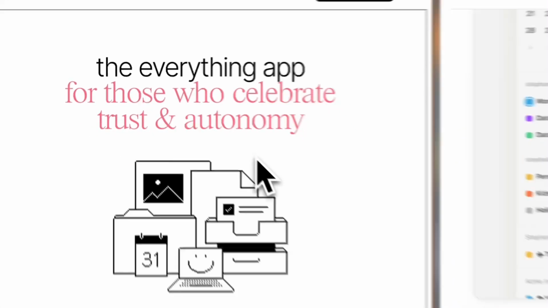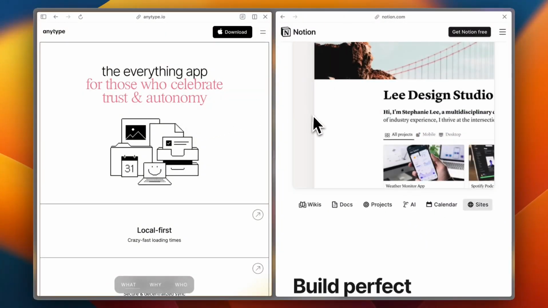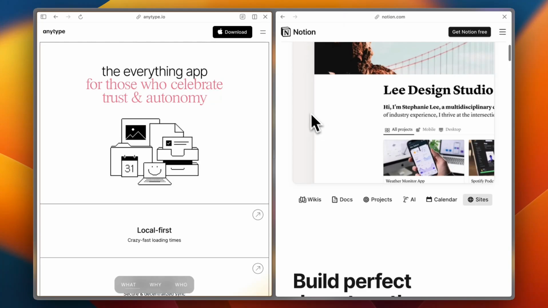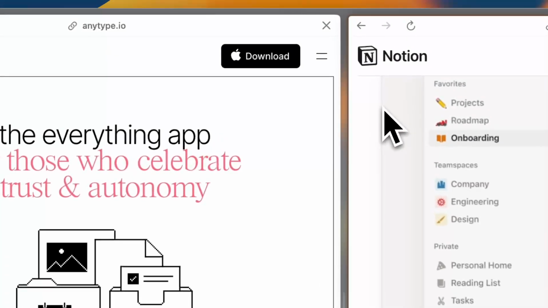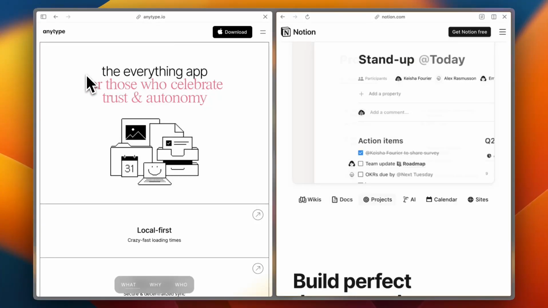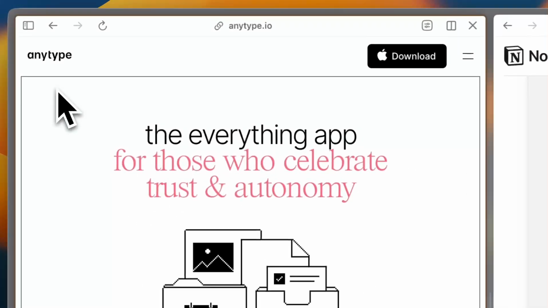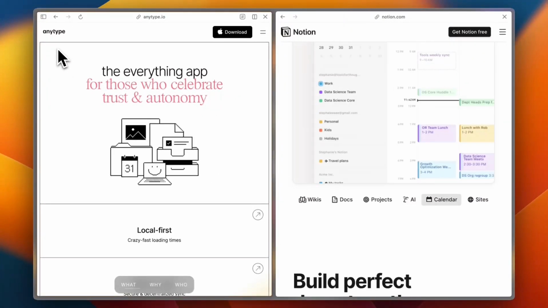So what's the verdict? If you want a sleek, collaborative, all-in-one powerhouse, go with Notion. If you value data privacy, offline access, and a more personal system, Anytype's your winner. Both are brilliant, but it depends on how your brain works and what kind of control you want.